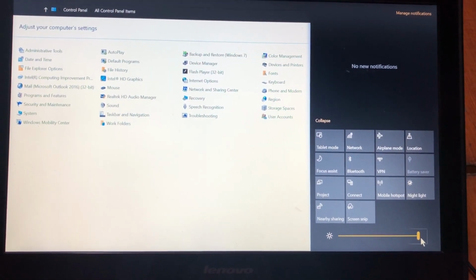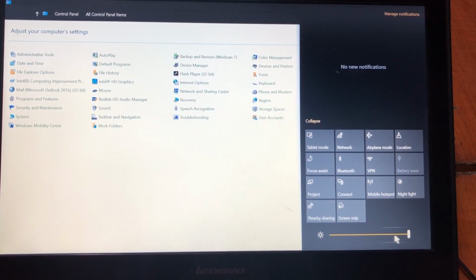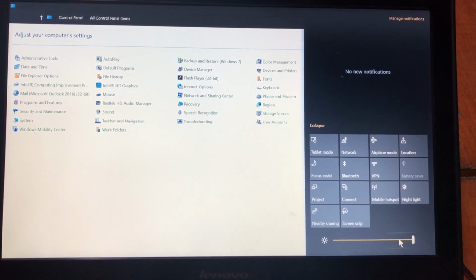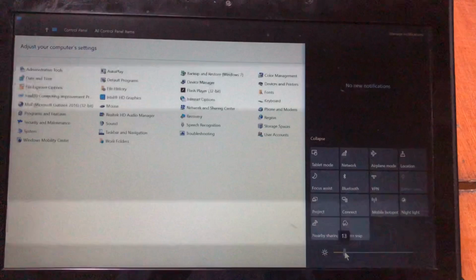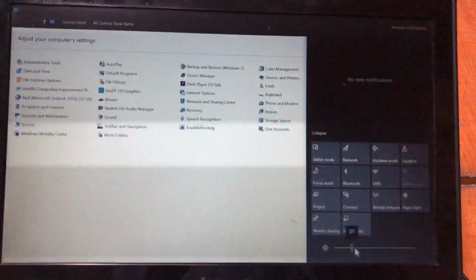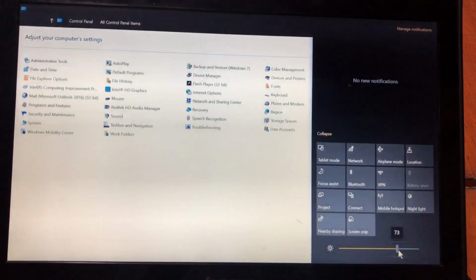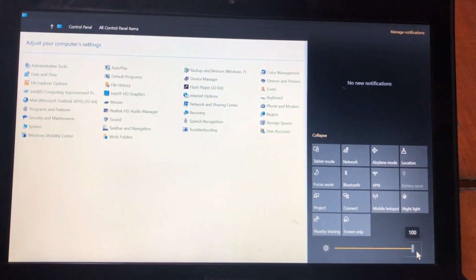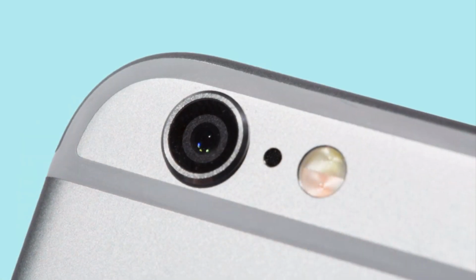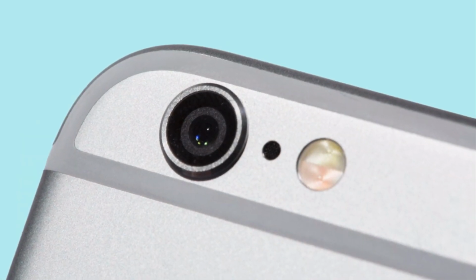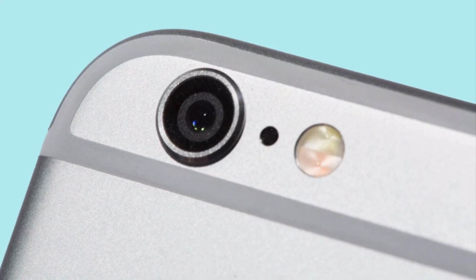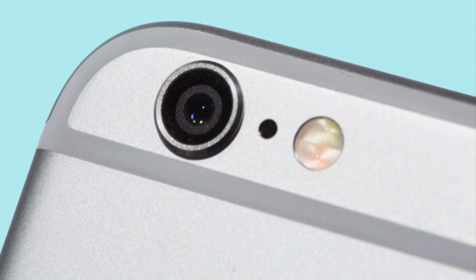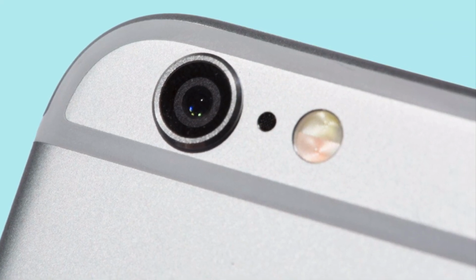But if you have a laptop device including MacBooks, there is a 99% chance that it uses PWM on all the brightness levels below 99%. But I shall show you what's the solution for it. Well, you can always check whether your display is using PWM or not at a certain brightness level by simply pointing your smartphone's camera at it.